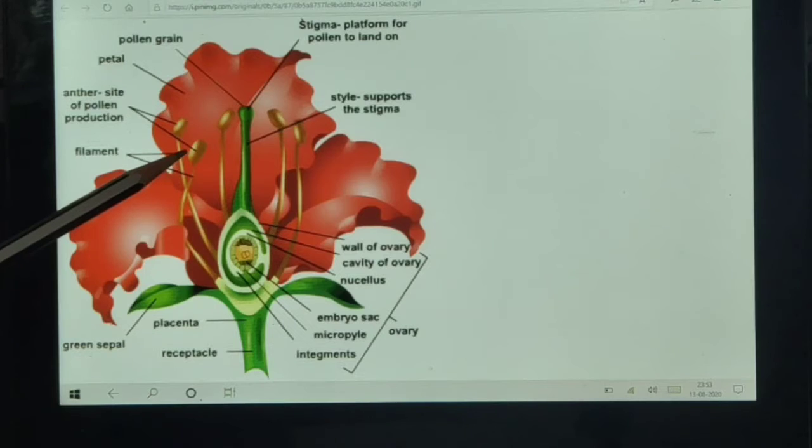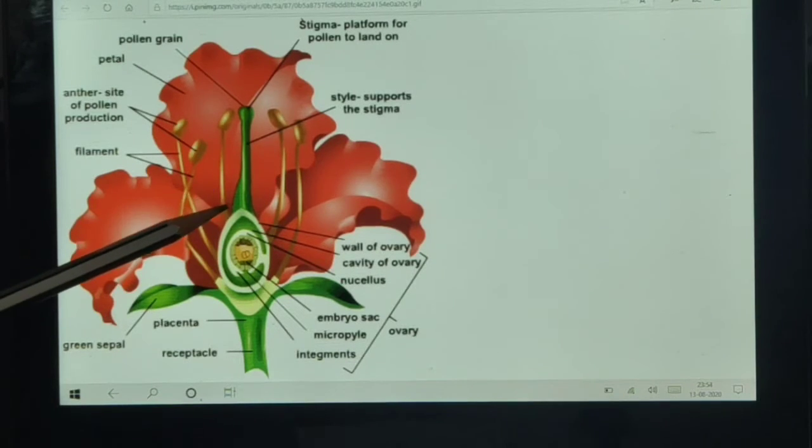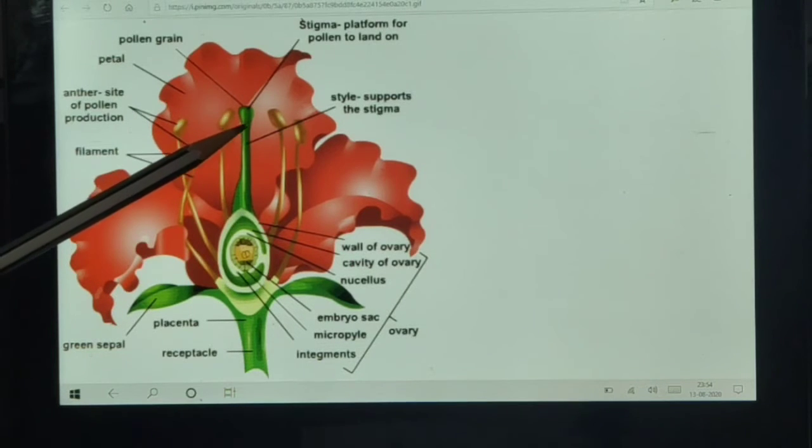Anthers are bilobed, having pollen grains inside them. There are many stamens present, but the female part, the pistil, is only one and it is present in the center.